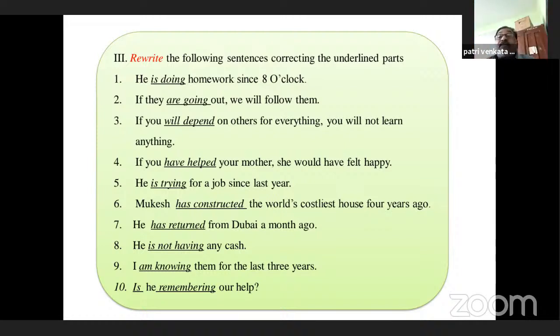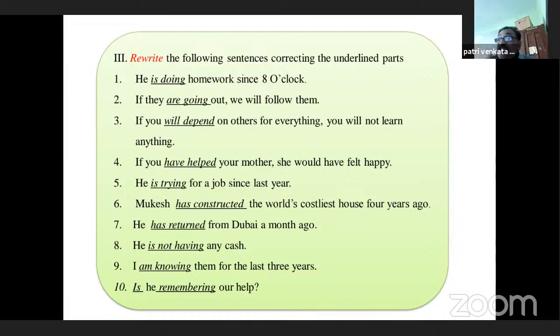He is trying for a job since last year. So since last year means present perfect continuous should be there. He has been trying for a job since last year. Mukesh has constructed the world's costliest house 4 years ago. When did he construct? Almost 4 years ago. So the answer should be like this. Mukesh constructed the world's costliest house 4 years ago.